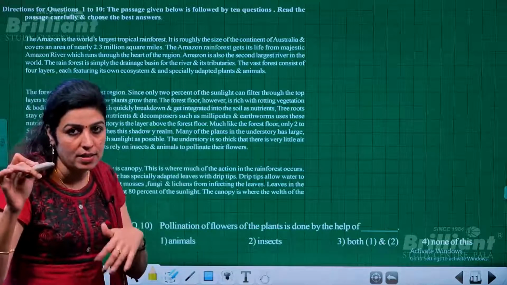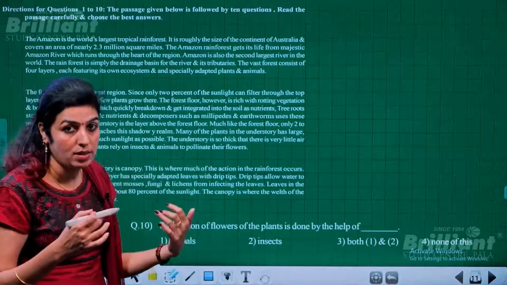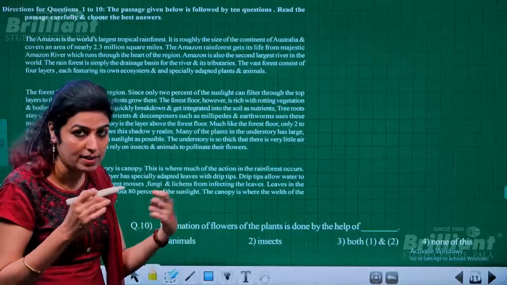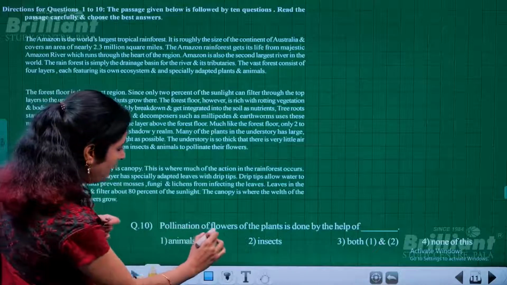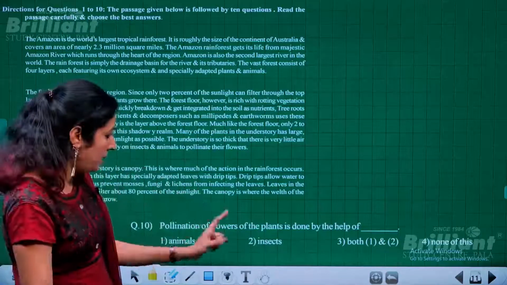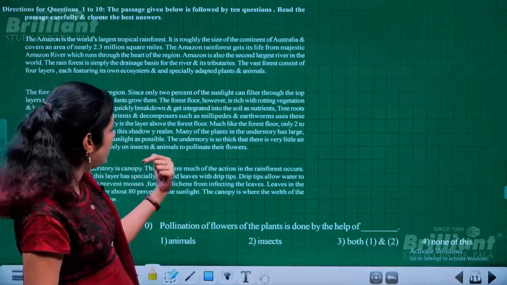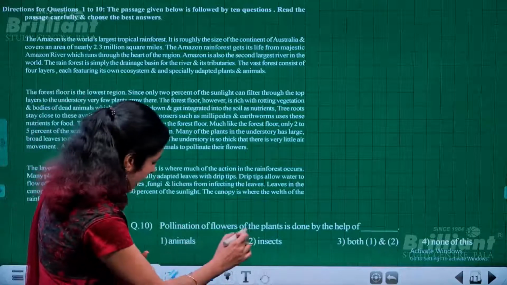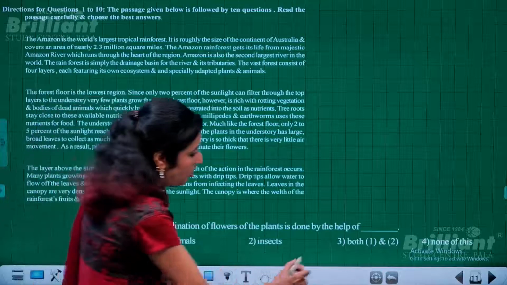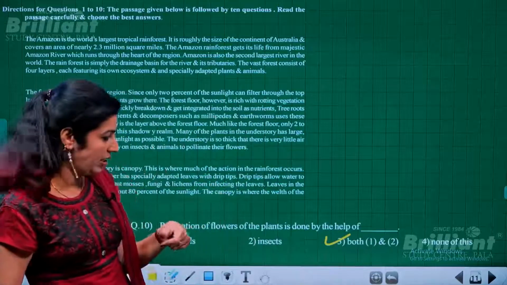It is given as a verb, and that is why sometimes you have to read that paragraph twice, at least, to get the exact answer. So here the question is given with the word pollination, but in the answer it is given as plants rely upon insects and animals, both insects and animals. Insects and animals, in that sense, option number 3, where both the factors are taken into consideration.